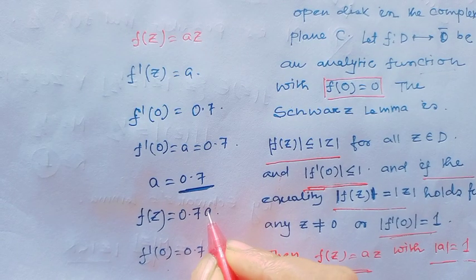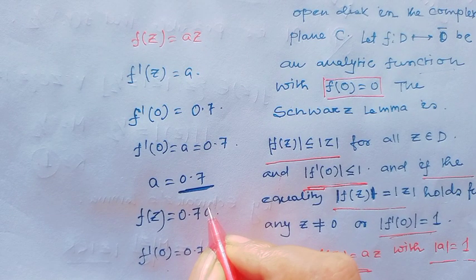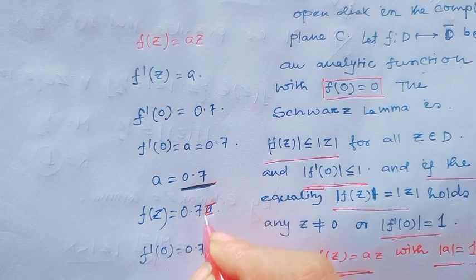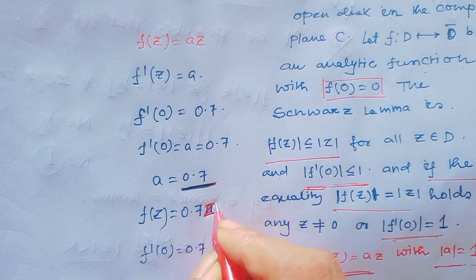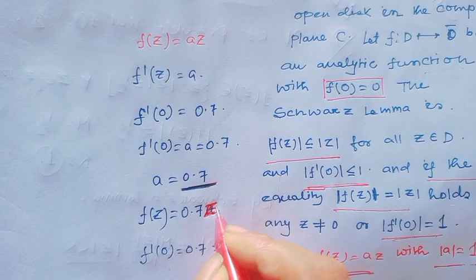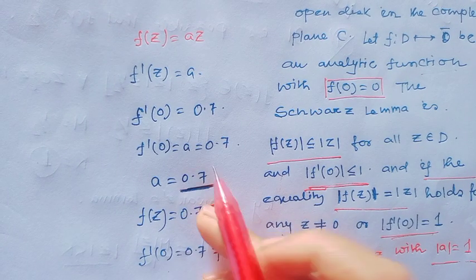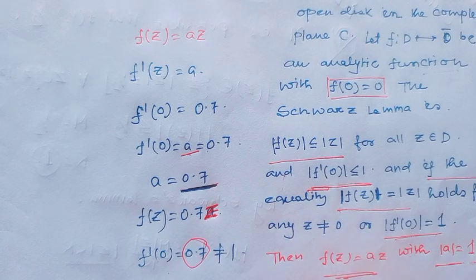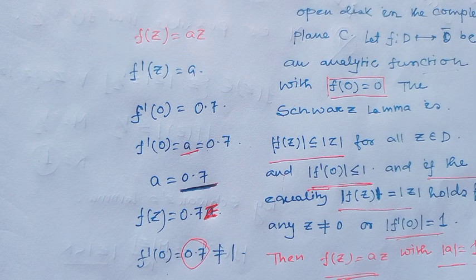Here I have made a printing mistake. Since the value is 0.7, this would be f(z) = 0.7z. Since f'(0) = a, this value is 0.7. I hope all my viewers have understood clearly. This is my printing mistake.